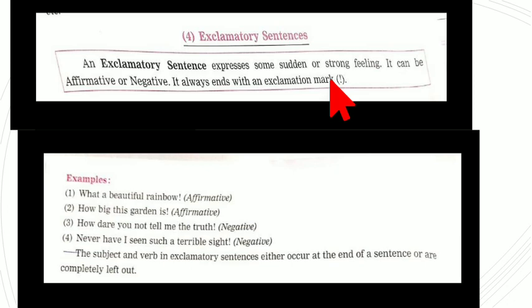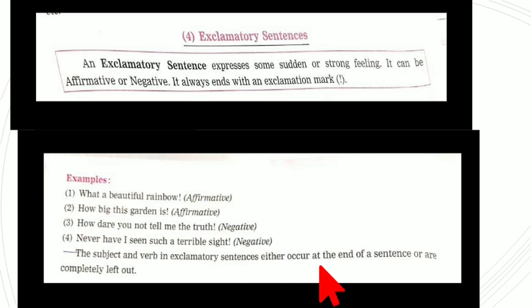With the exclamation mark. For example, what a beautiful rainbow. Affirmative. How big this garden is. Affirmative. How dare you not tell me the truth. See, in this example, not is coming. So, not is a negative. Never have I seen such a terrible sight. Again, never, no, it is all negative.